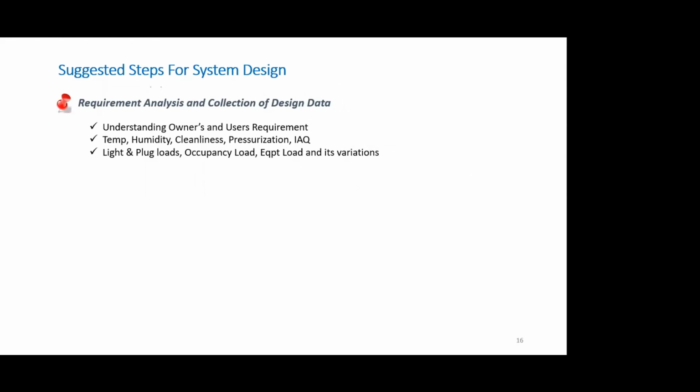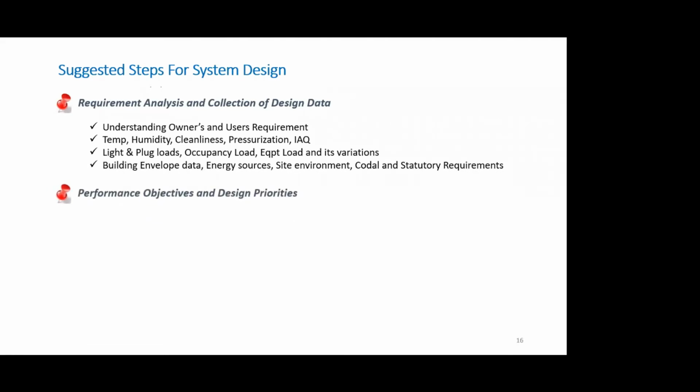The level of temperature, humidity, cleanliness, pressurization, and IAQ to be maintained. We need this data upfront so that when we are designing the balance part of the system, we are in sync with the requirement. Similarly, what are the light loads, what are the equipment loads, which typically we refer to as plug loads, the occupancy load and their variation, all needs to be collected as the first activity to do before we start designing any air conditioning system.